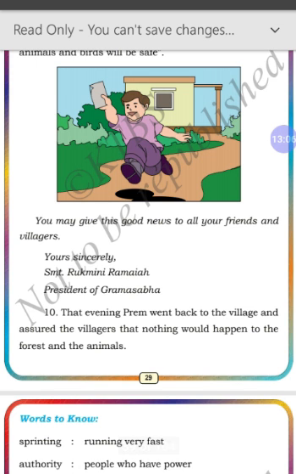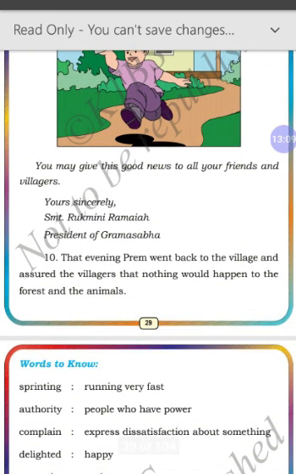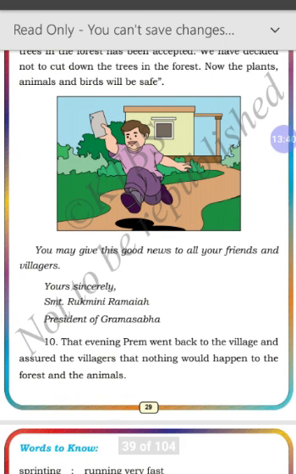Let's look at the 10th paragraph now. That evening, Prem went back to the village and assured the villagers that nothing would happen to the forest and animals. Now, Prem is so happy. So he informed everyone that the forest will not be cut and all the animals, forests, everything will be safer, he said. So in that way, the child Prem saved the forest from being cut down.